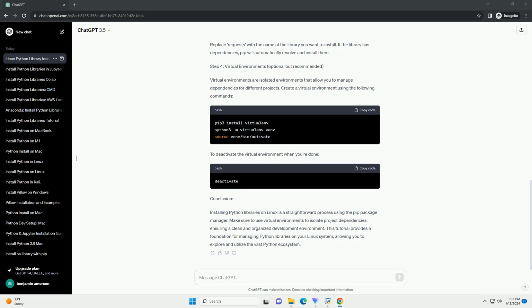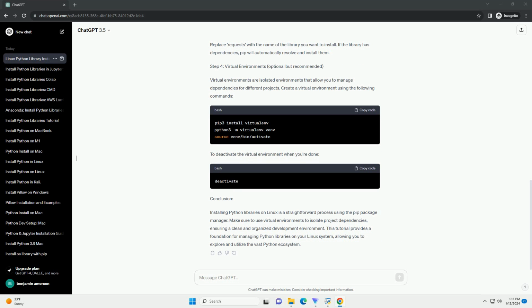Step 2. Upgrade pip, optional but recommended. It's a good practice to upgrade pip to the latest version before installing any Python libraries. Step 3. Install Python libraries.